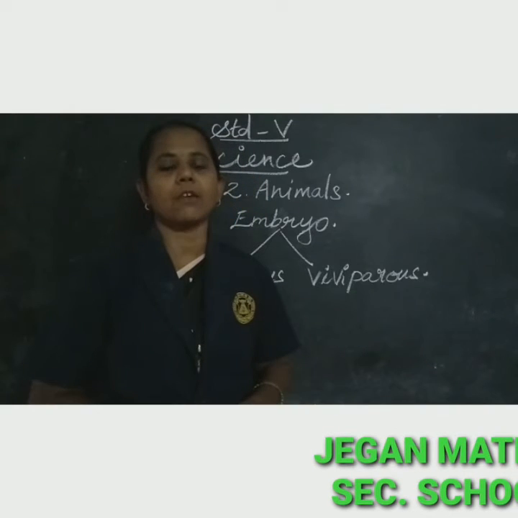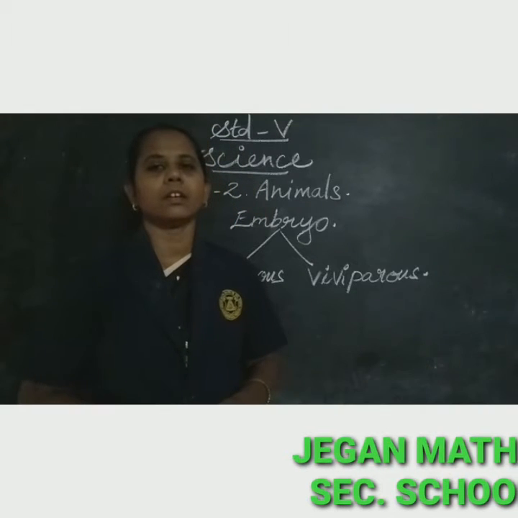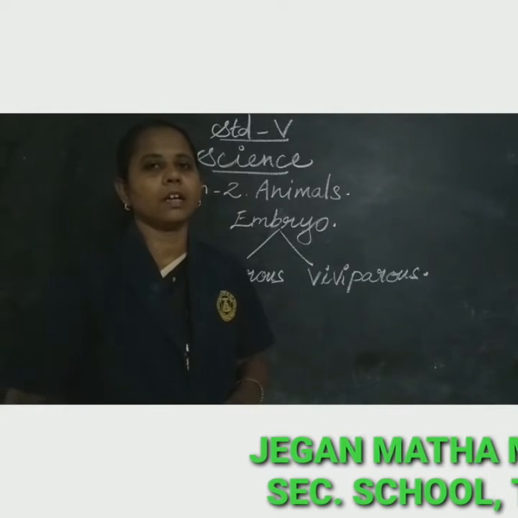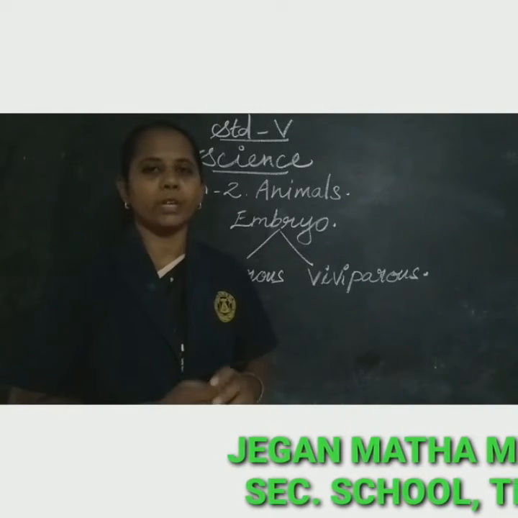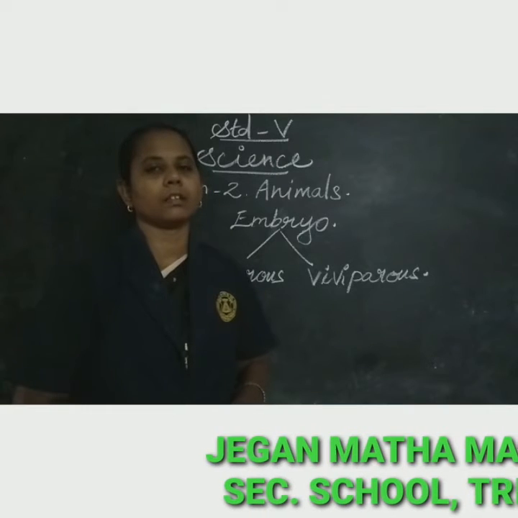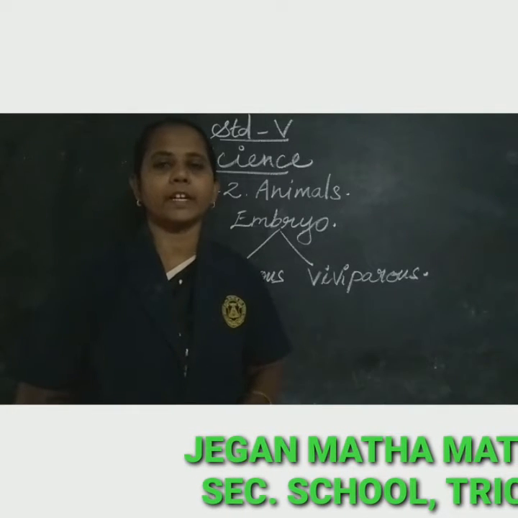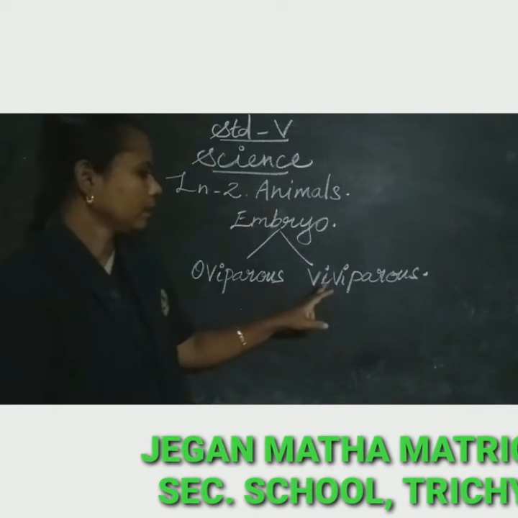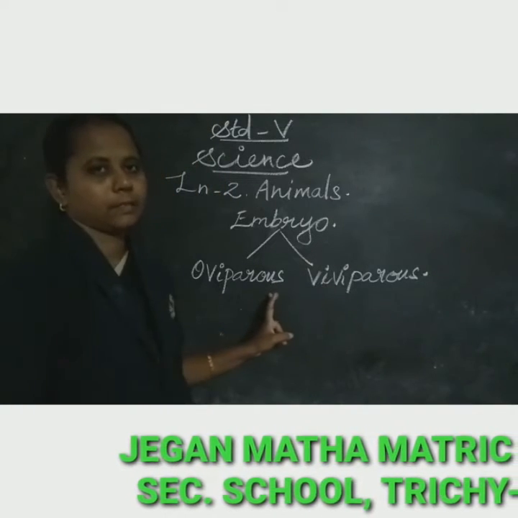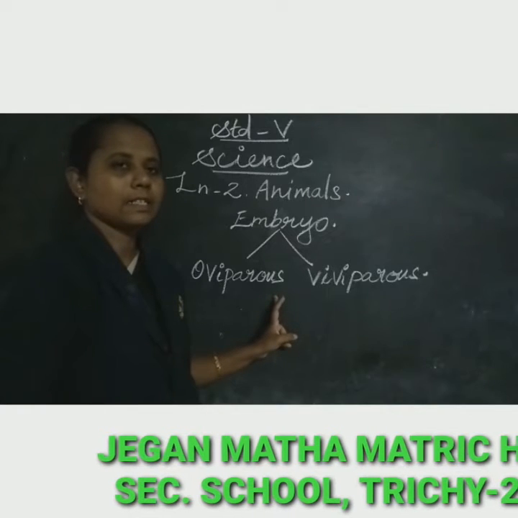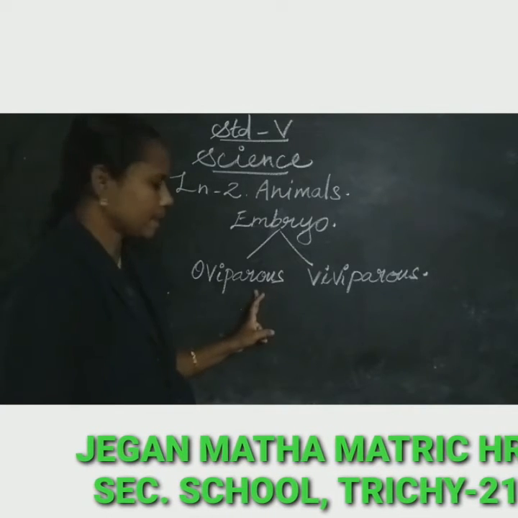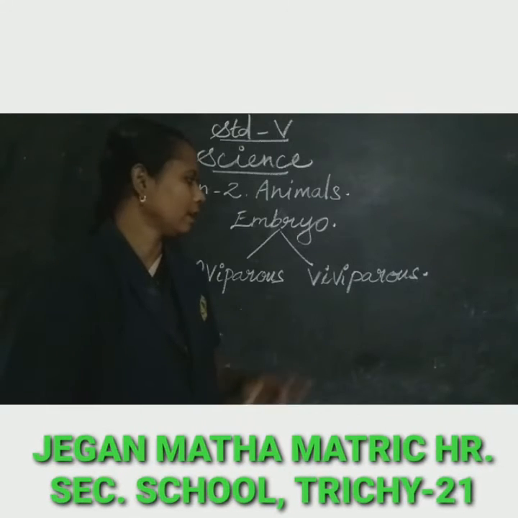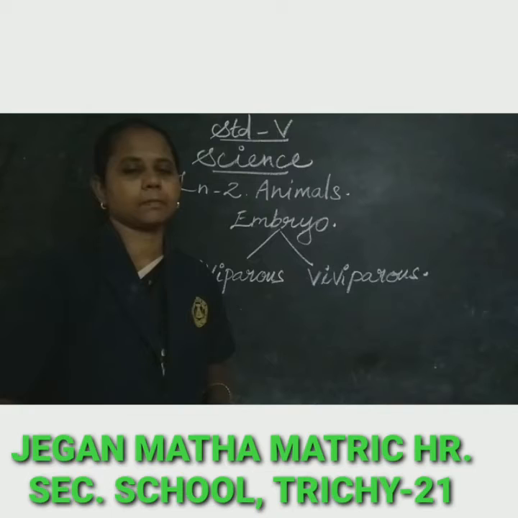Today I am going to discuss 5th standard science, term 3, lesson 2, animals. In the last class we studied sexual reproduction and the topic embryo formation. Animals are divided into two groups, viviparous animals and oviparous animals. In the last class we already studied oviparous animals. In this video let us learn briefly about viviparous animals.